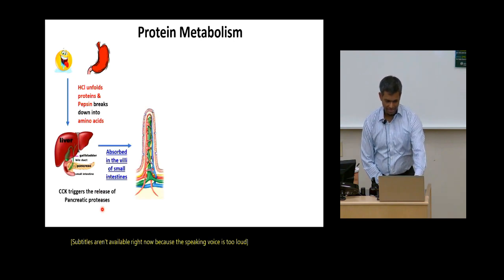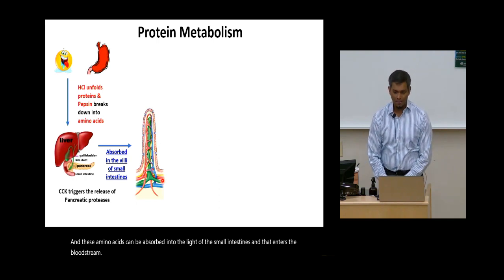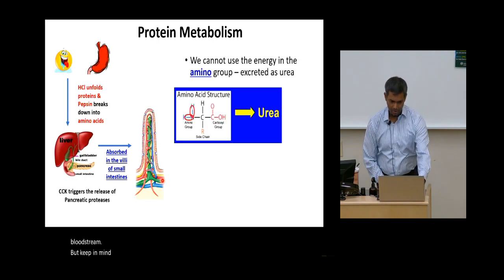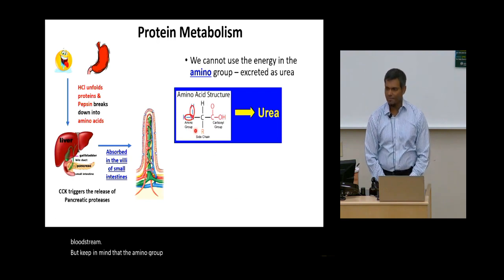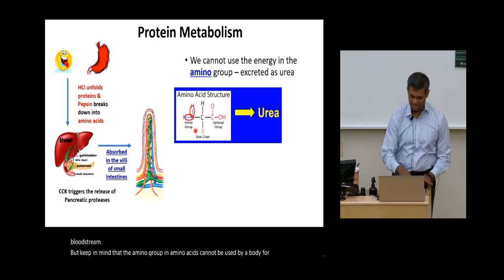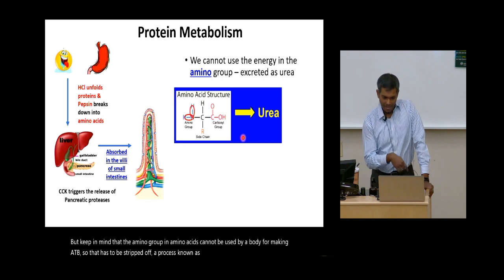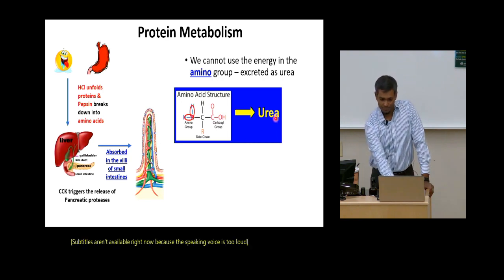And these amino acids can be absorbed into the villi of the small intestines, and that enters the bloodstream. But keep in mind that the amino group in amino acids cannot be used by our body for making ATP, so that has to be stripped off by a process known as deamination, and that will be excreted as urea.